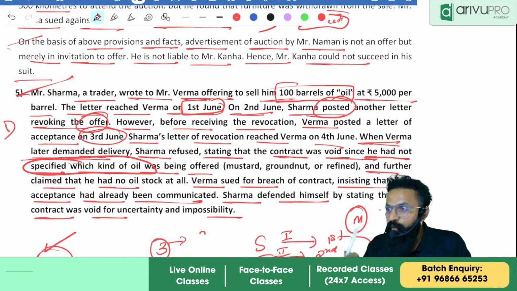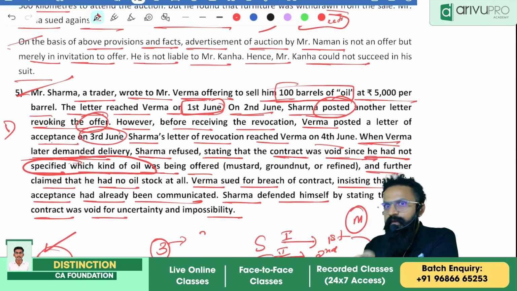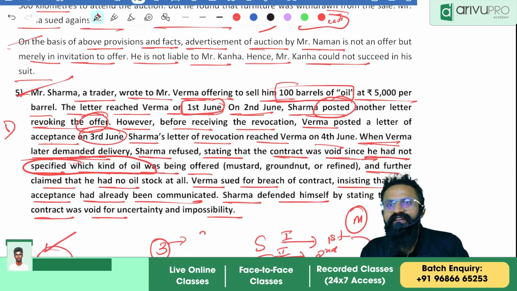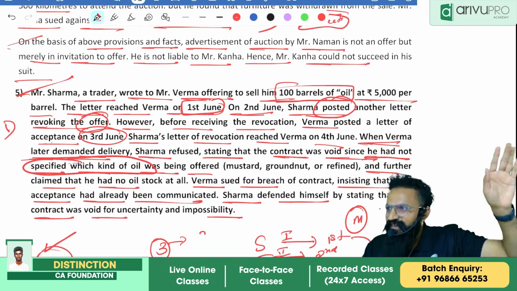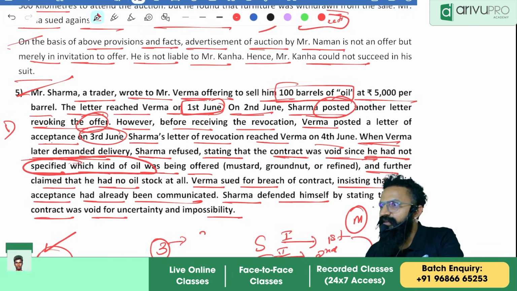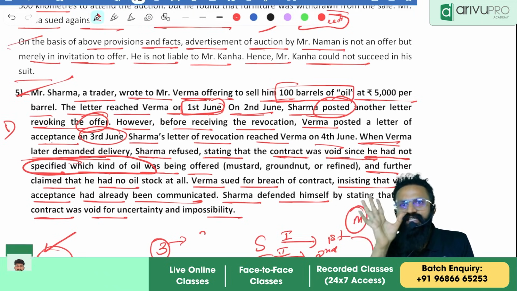Why am I putting the triangle shape? You need to write both the provisions. It is your mind which has to figure out whether it is valid or invalid. Because the kind of oil is not specified, I am telling you it is a void agreement, because the offer was vague and not certain in nature.